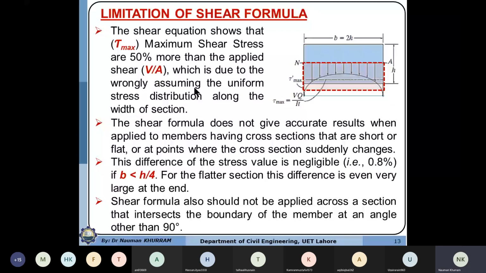So the shear formula has another limitation. The shear formula also should not be applied across a section that intersects the boundary of the member at an angle other than 90 degrees. So simply I can say that the shear formula is only applicable for rectangular sections.